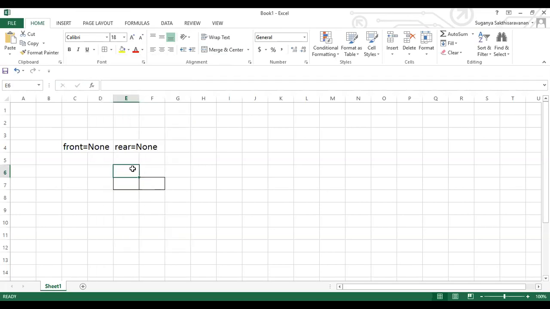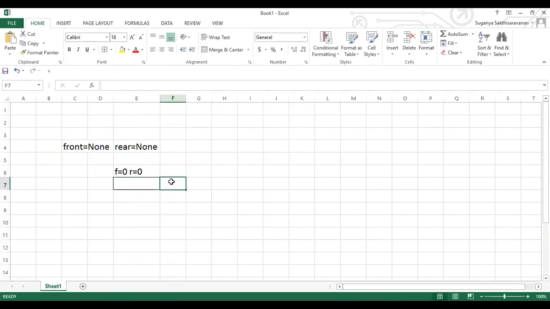So as we do in a linked list, when the first node is created, the head and tail are initialized to the first node, right? The same way, when the first person is entering, the front and rear pointers will both be at this position at the beginning of the queue. Okay, I assume that one more person is coming. He is the first person, and one more person is coming along with the queue.